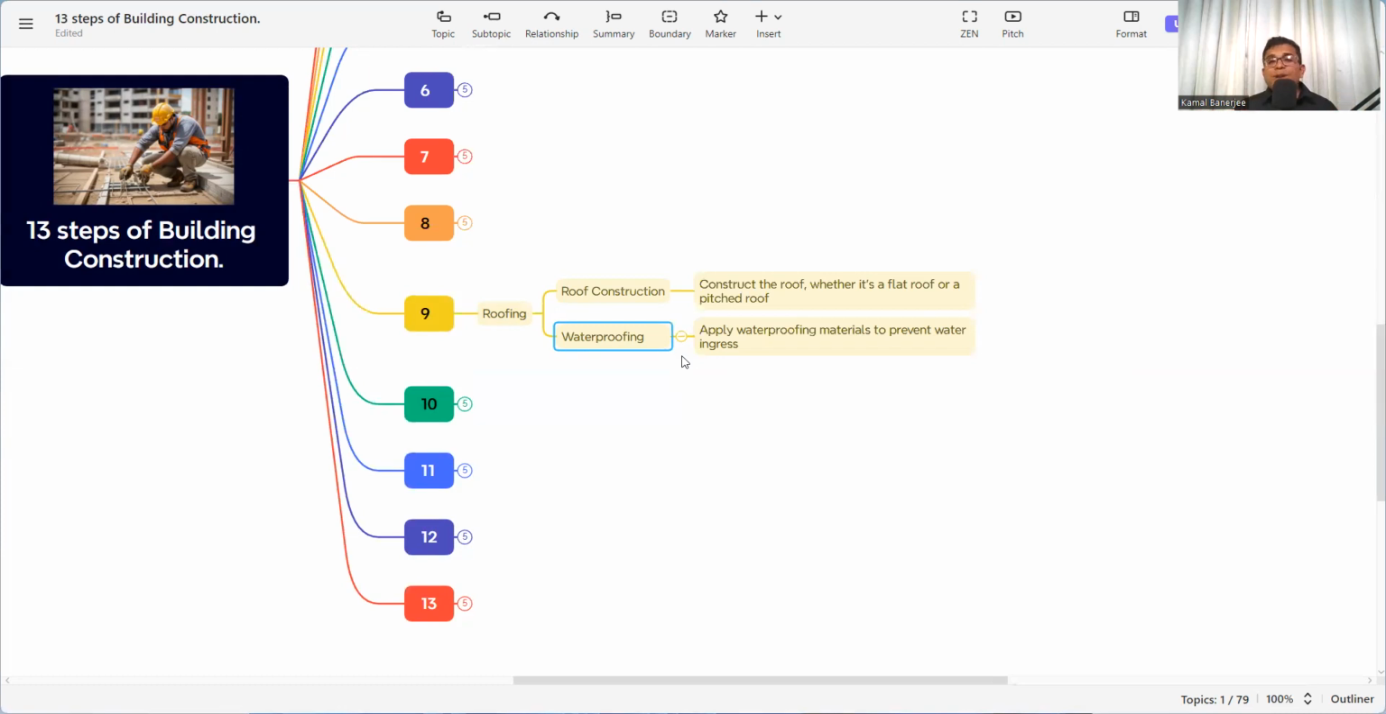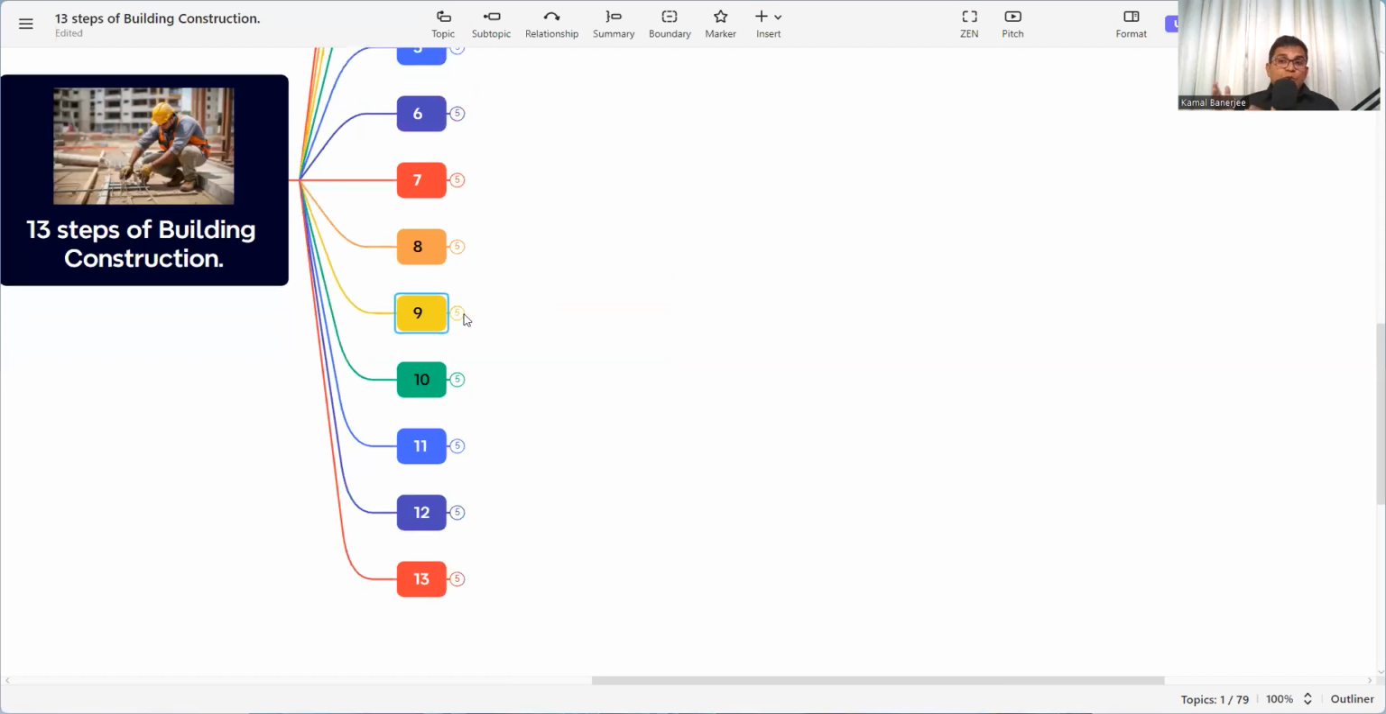There's waterproofing membrane, the liquid membrane. According to the roofing material, we need to place the waterproofing to make it waterproof, so that no water will penetrate inside the slab or inside the beam to make it corrode and make it breakable concrete.